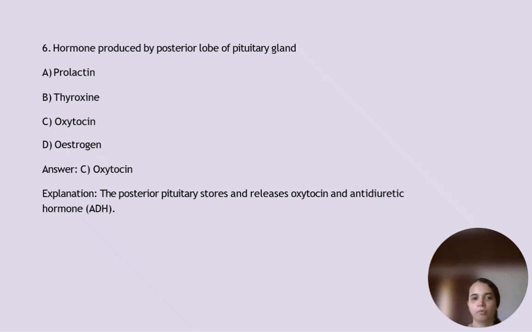Next, hormone produced by posterior lobe of pituitary gland. It is oxytocin. Option C. The posterior pituitary stores and releases oxytocin and antidiuretic hormone or ADH.